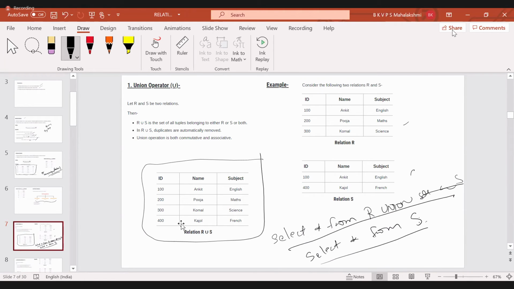Saran, are you there? Yes, ma'am. Yeah. Are you doing it? Do it. If you have a doubt, you can ask me now. And just check whether you are getting the output like this or not.